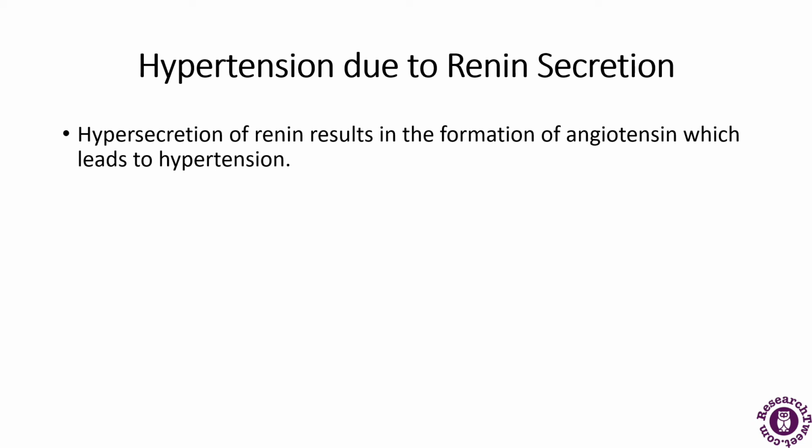Now, hypertension due to renin secretion. When a high amount of renin is secreted, it may result in the formation of angiotensins, which may lead to hypertension. So this is the role of renin secretion in hypertension.